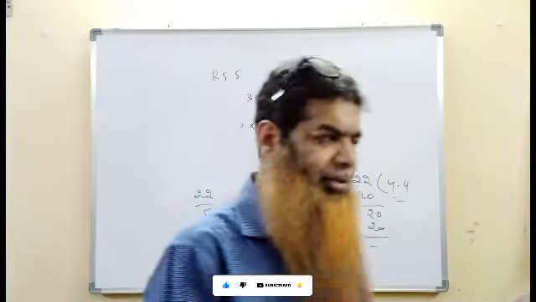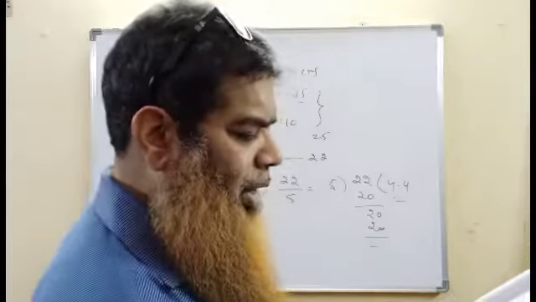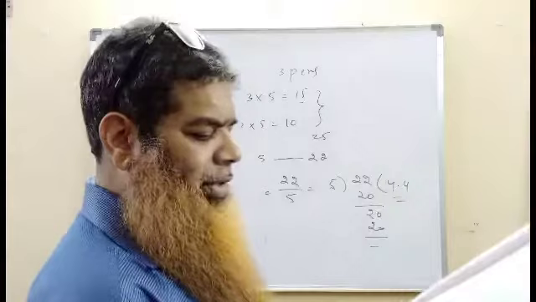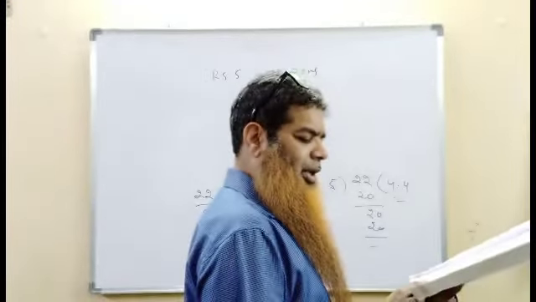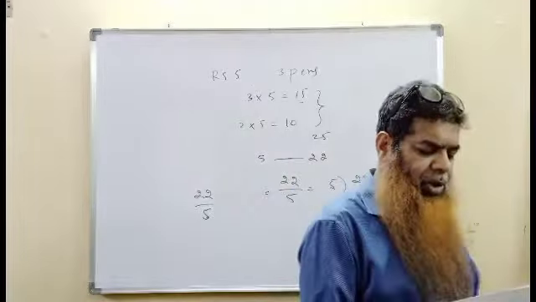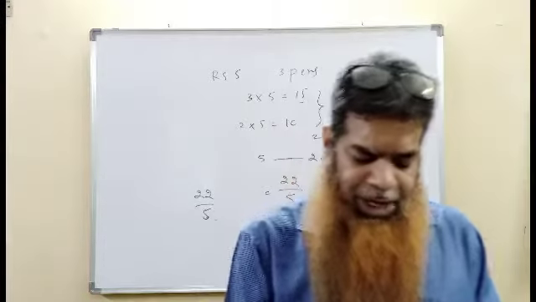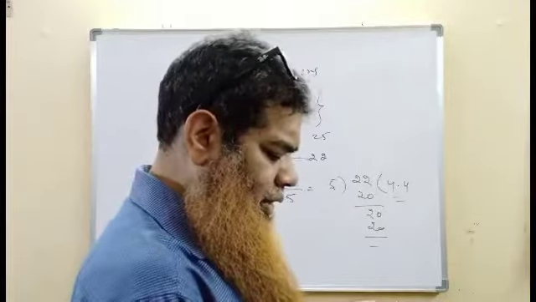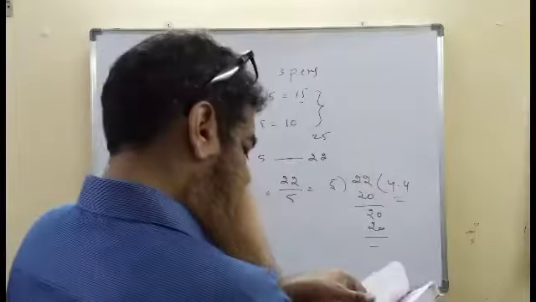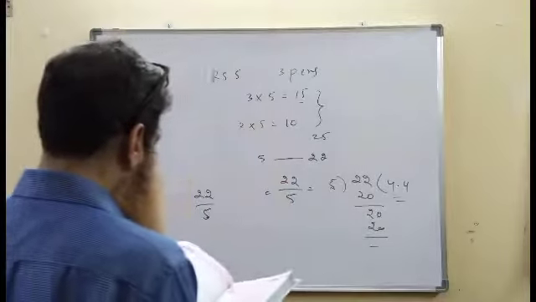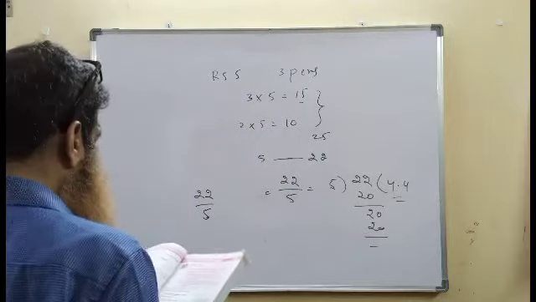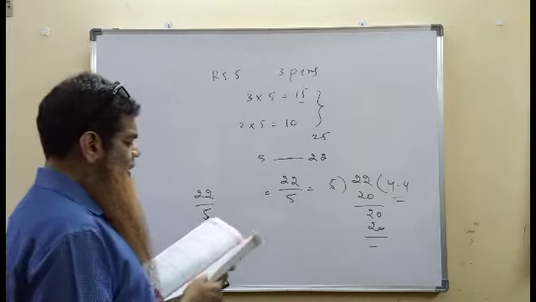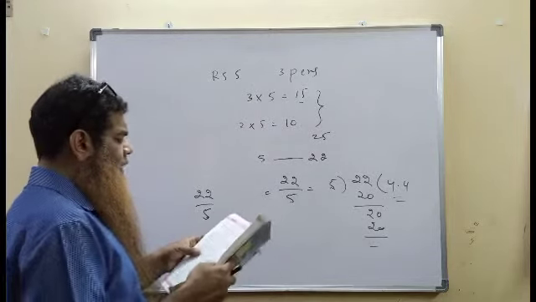Case 4, night hours, change in temperature per hour: 5 degrees Celsius minus 10 degrees Celsius by 3 hours. So we have minus 5 by 3 degrees Celsius per hour. In the above cases, we come across numbers like 3 by 2, 1, minus 7 by 4, minus 5 by 3 degrees Celsius. What do you call these numbers?